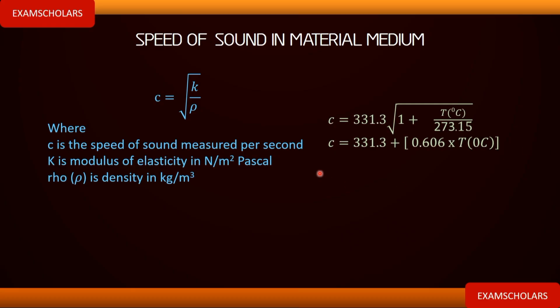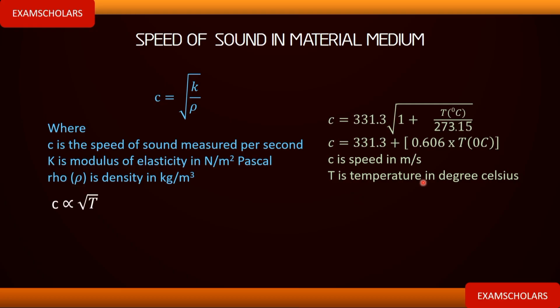So you can be given a question where you are asked, what is the speed of sound in dry air at a certain temperature? What you need is to convert that temperature to degrees Celsius and plug it in here, then you can get the speed of sound. Here C is the speed in meters per second, and T is the temperature in Celsius.